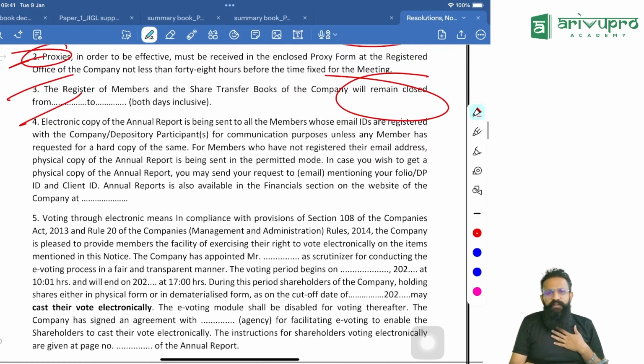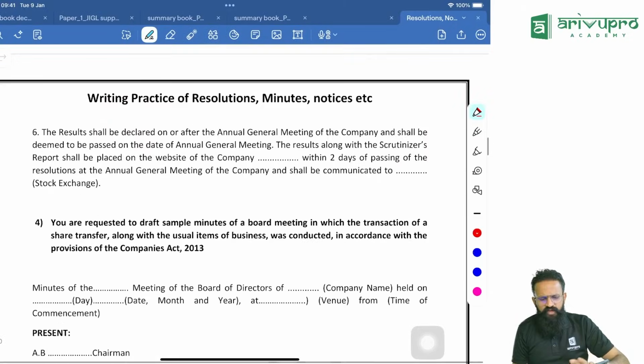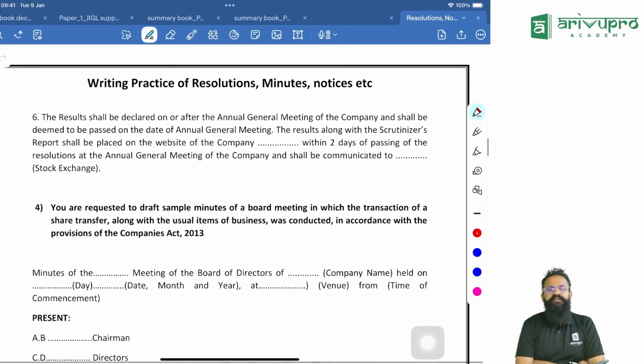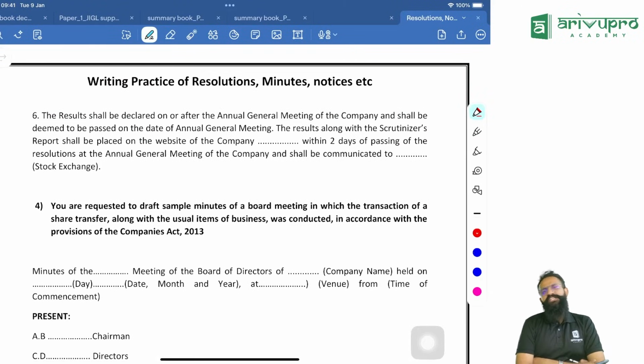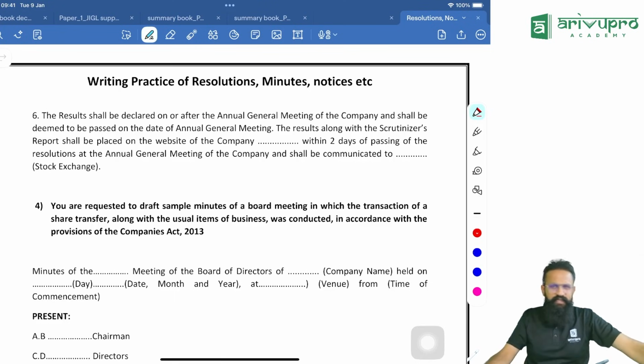I can even come and inspect the proxy forms. When should I deposit the proxy forms? 48 hours prior. Intimate everything. So these become notes. This is how you need to write the notice of AGM. Keep this in mind: a simple letter having its agenda and having the notes, meaning special instructions, if any. That is how I draft my notice of AGM. Clear?